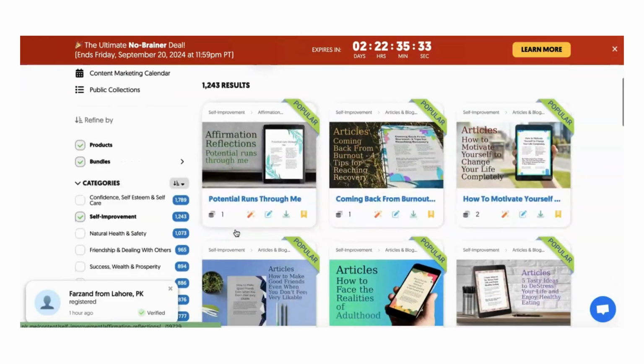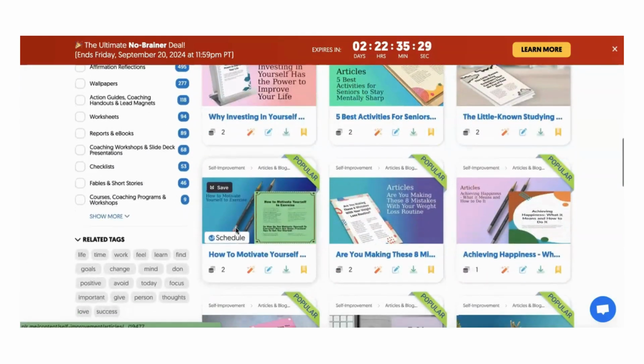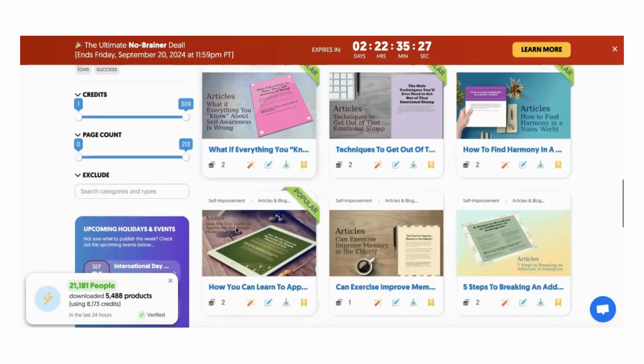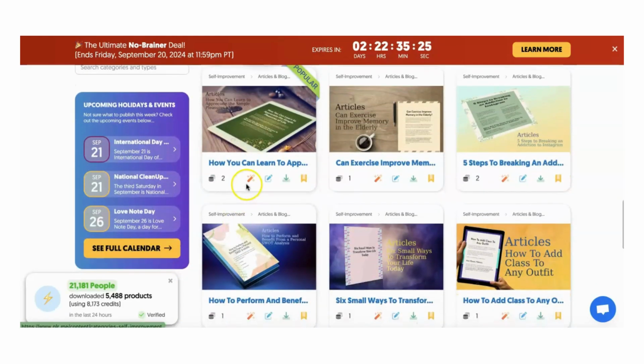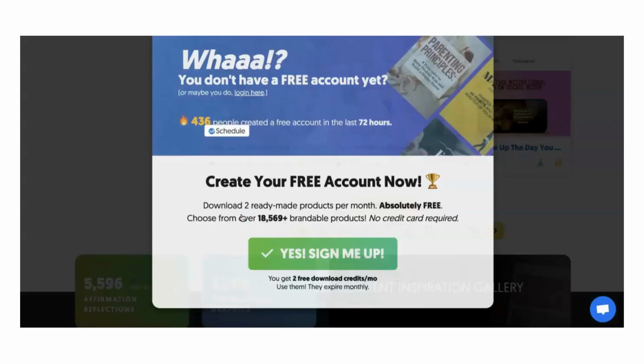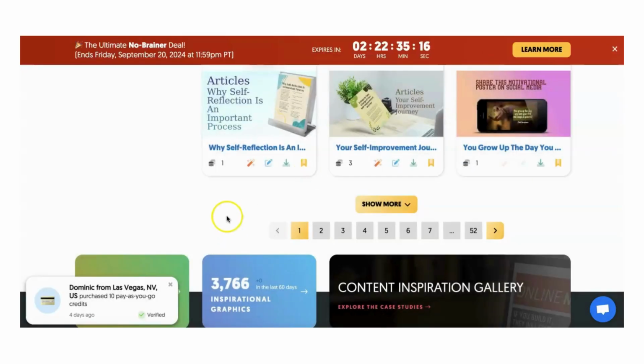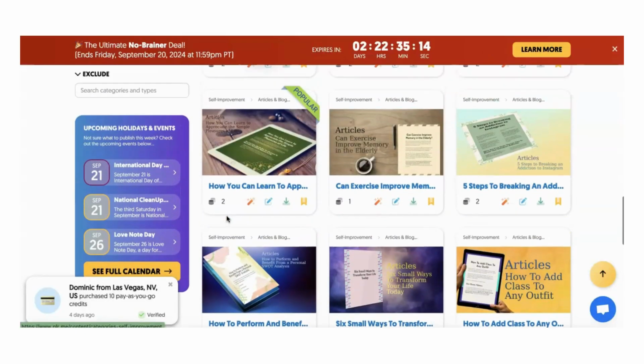And believe it or not, guys, you can take articles and put those together and create an entire ebook. You don't just have to use them for articles. Those articles can be put together and used as an ebook. So that's something else to keep in mind as well. So that doesn't limit you to what it is that you want to do.